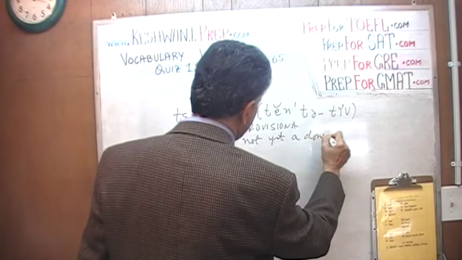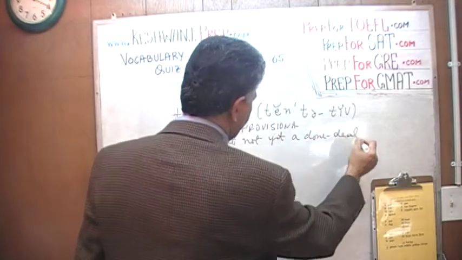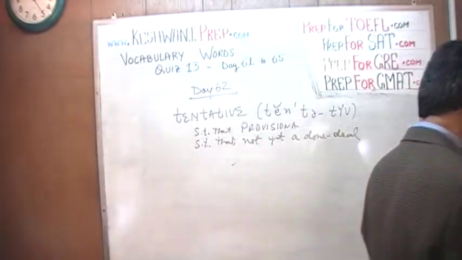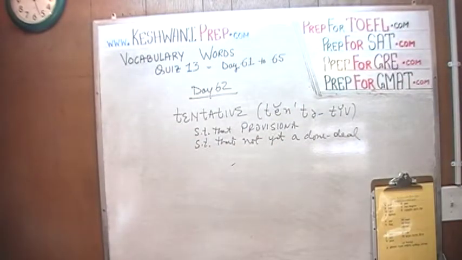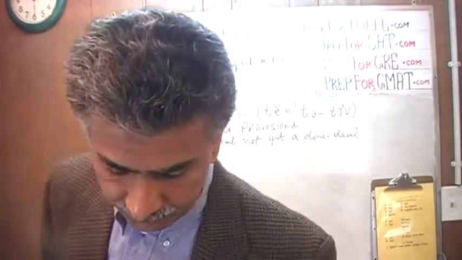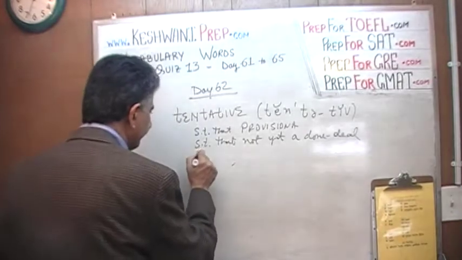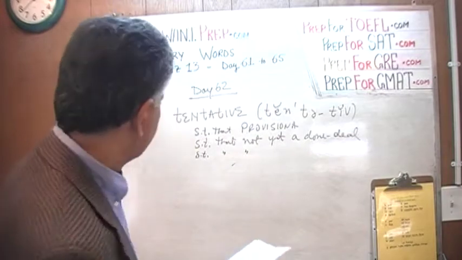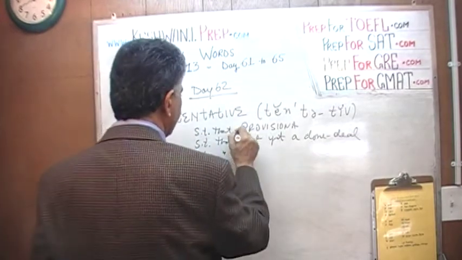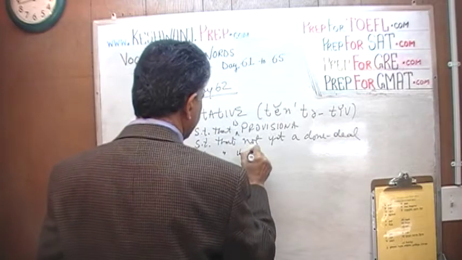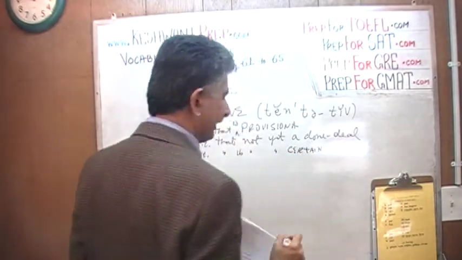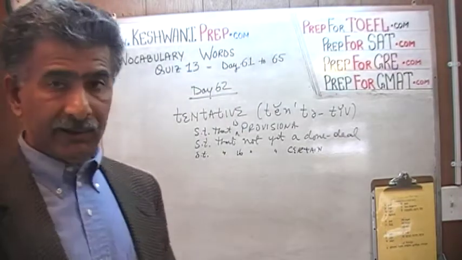a done deal. I'm going to get rid of this marker. This marker is dying. Something that is not yet a done deal. Something that is not yet certain. Something that is not a done deal yet is said to be tentative.